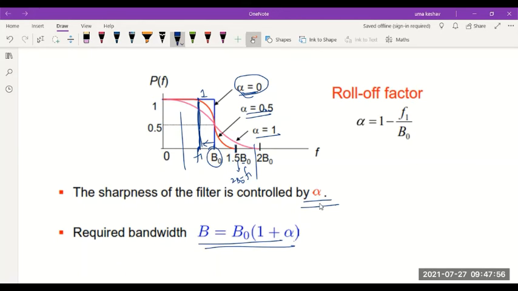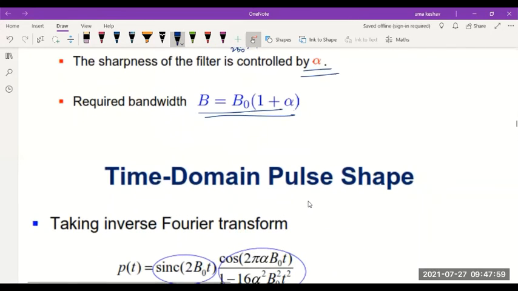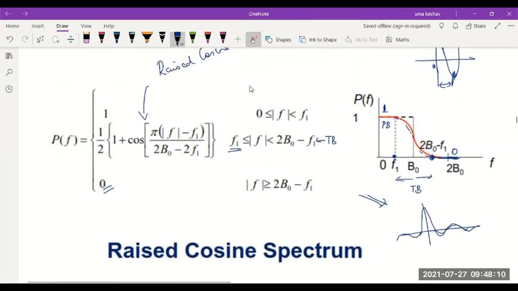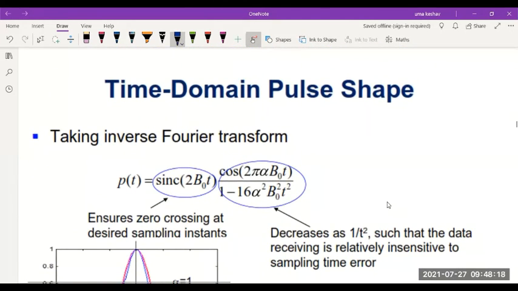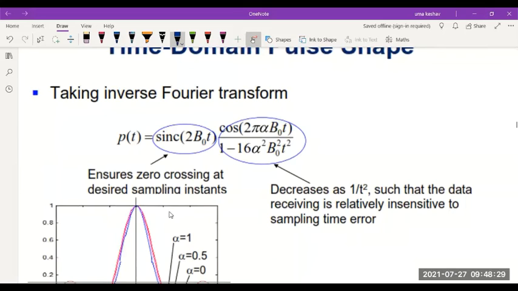So this would be the bandwidth of the raised cosine filter or the raised cosine signal for getting minimal ISI or nearly zero ISI. Now, since we have defined this signal in the frequency domain first, what would be its equivalent in the time domain? Time domain representation should be done because it will give us the correct shape of the pulse. It will give us a visualization of the pulse.